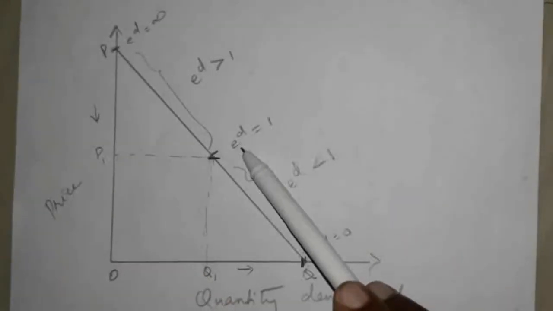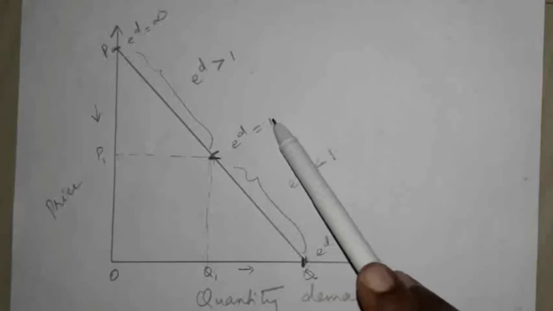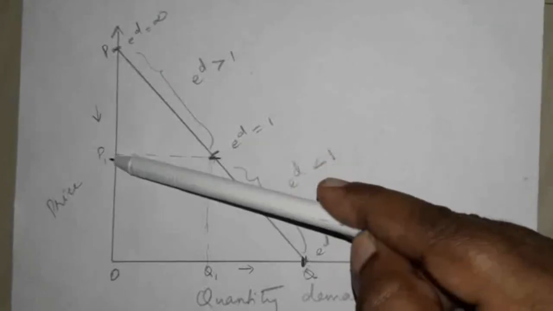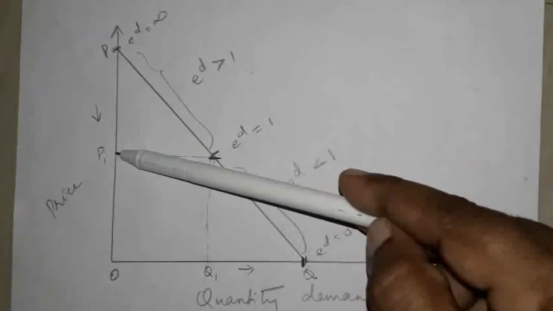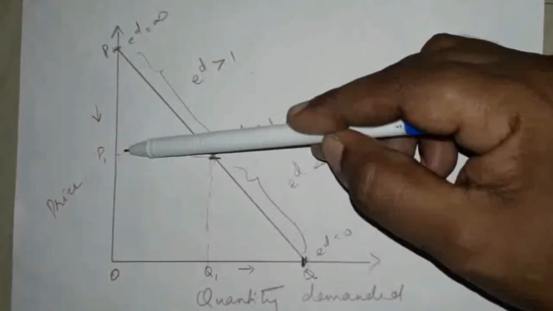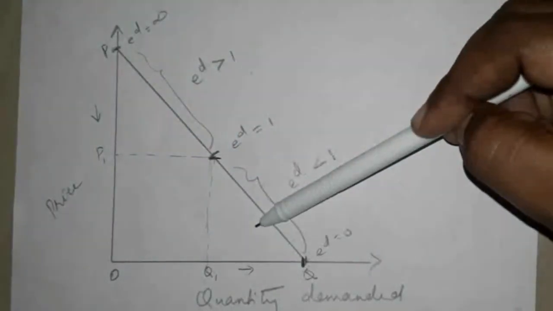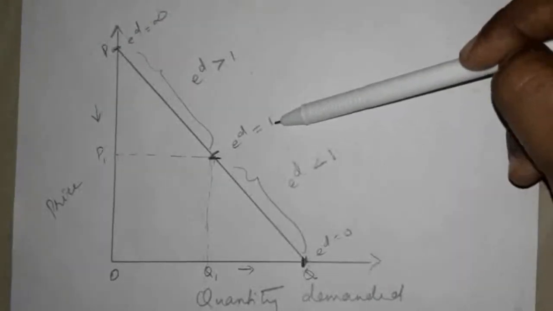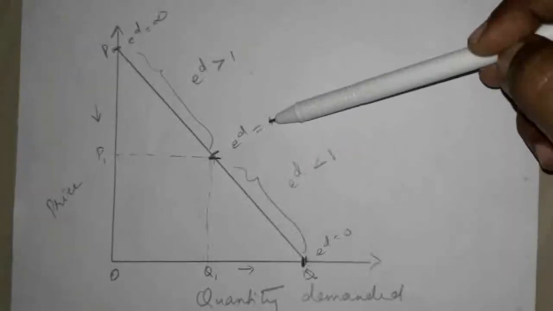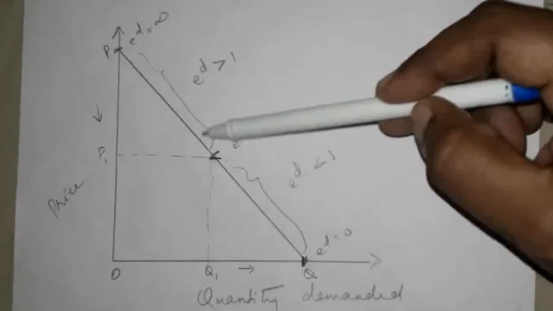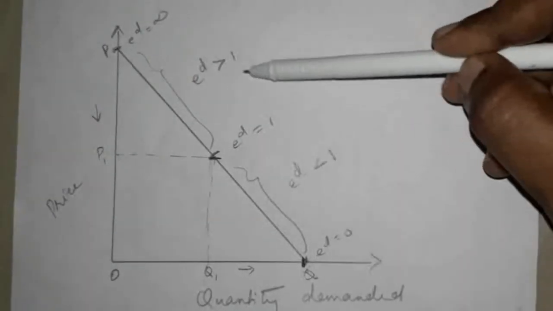If we select this point, elasticity of demand is equal to 1. For example, if the price is reduced from P2 to P1, what happens? The quantity increases from Q to Q1. So if the price reduces this much, the quantity demanded increases in the same proportion. That is known as unitary elasticity of demand. Between unitary elasticity and infinity, elasticity of demand is greater than 1.